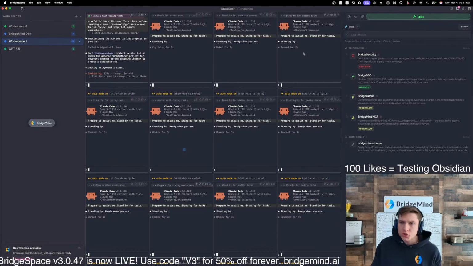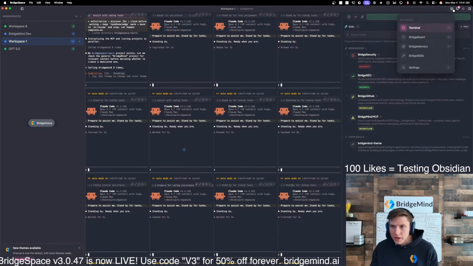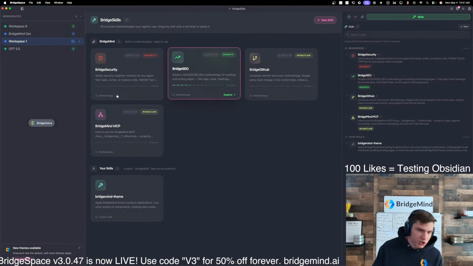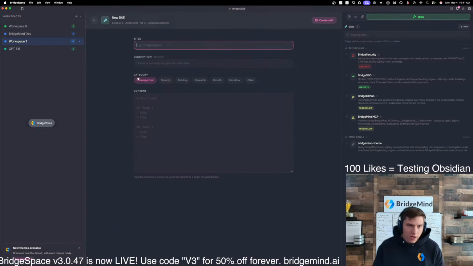Yeah, so Bridge Hub, I want to show this to you guys. So this is pretty cool. If you go over here, there's now a couple different things. So you have this Bridge Skills page, okay? This is where you can put skills. So you can create a new skill, and this is where you put a skill.